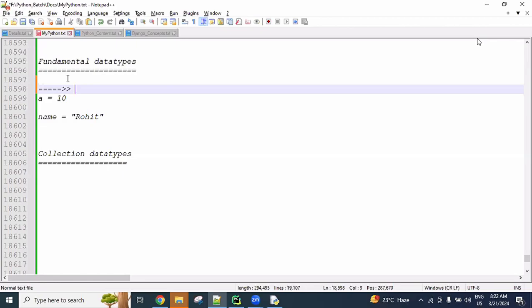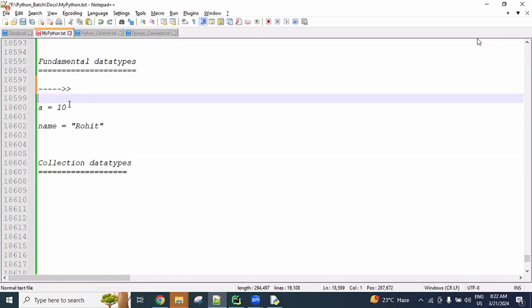They are basic building blocks and include primitive data types such as integers, floating numbers, characters, Boolean values, and so on. Simply, if by using one variable in one memory allocation we are able to store a single value, that is called a fundamental data type.